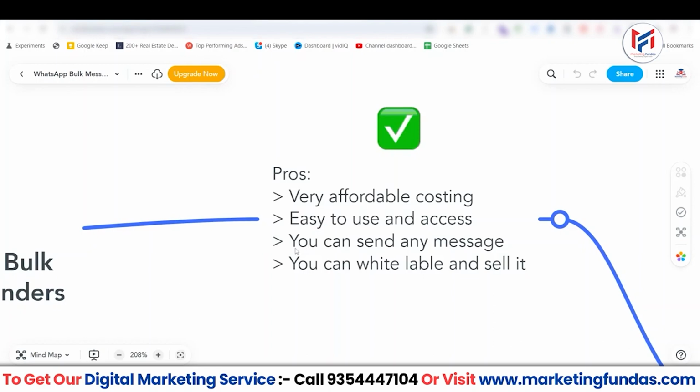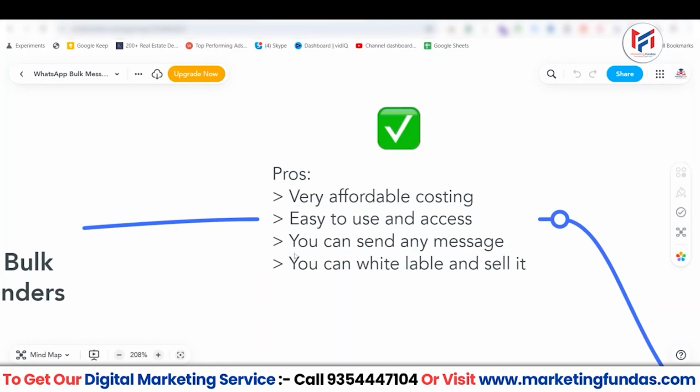And then the third point is you can send any message. Yes guys, if you are going with the legit way, which is basically the WhatsApp API, right? The legit way is to use the WhatsApp API to send bulk messages. If you are using that method, then you can't use just any message you want. You first need to get the message approved by Meta so that you can send those messages to thousands of people in just one click, right? But using these bulk message sender tools, you can send whatever you want to your contacts.